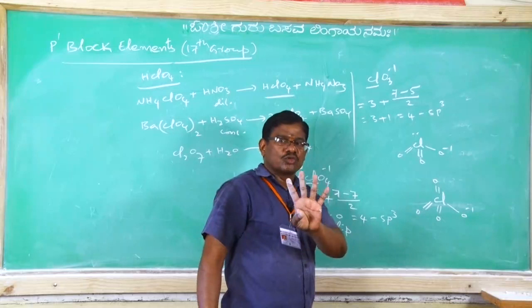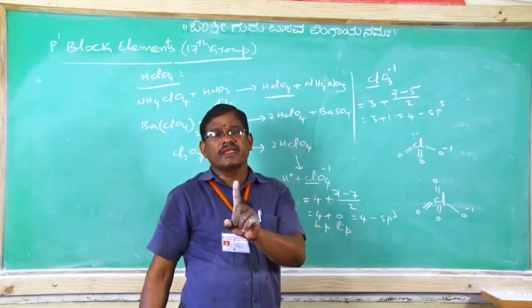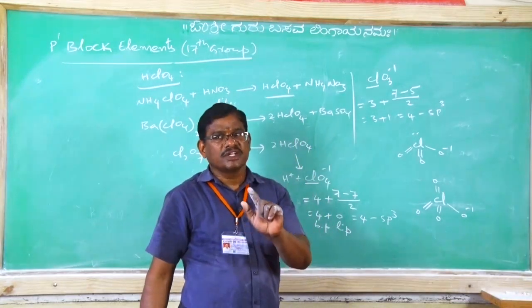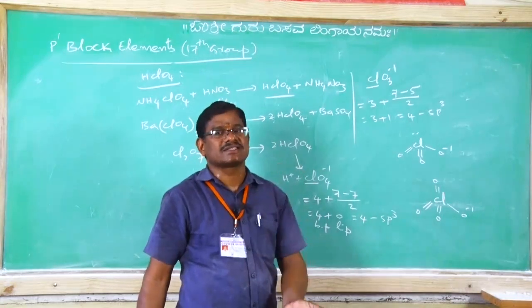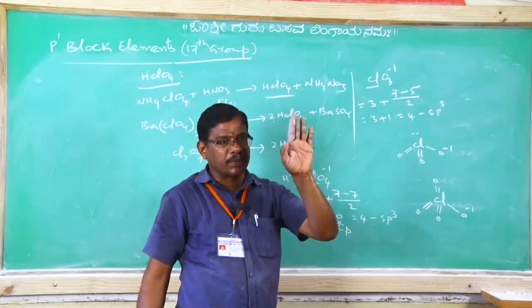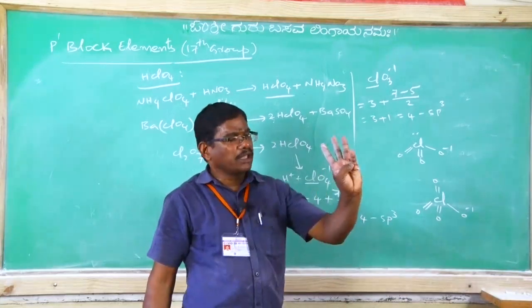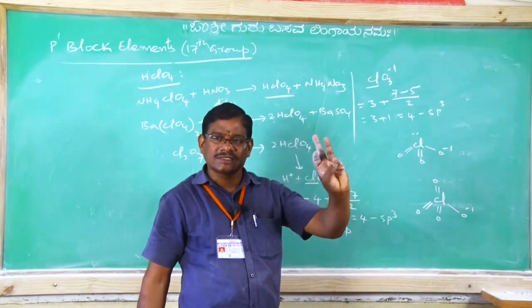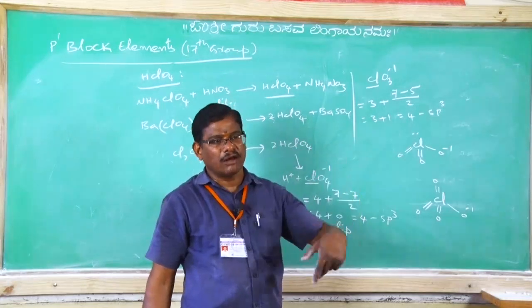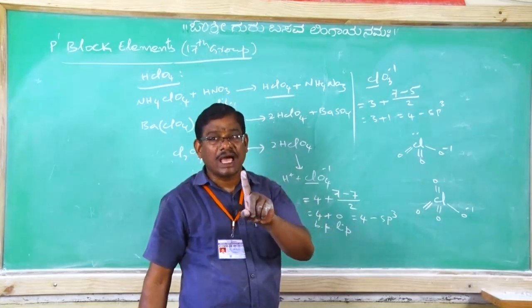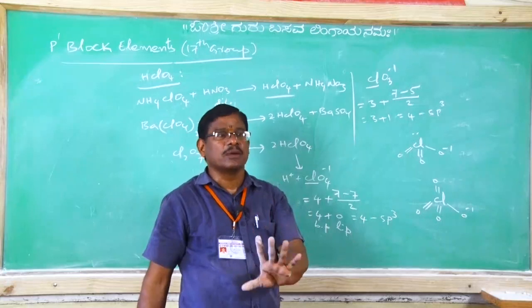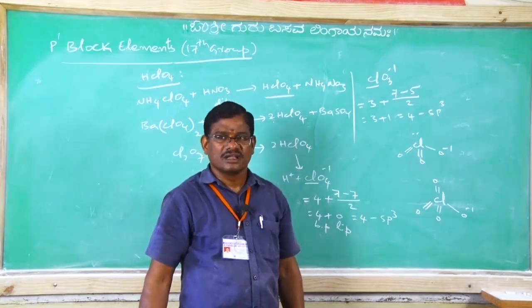One common thing you have to observe, every halogen atom in their respective oxy acids undergoes sp3 hybridization commonly. Clear, na? Maybe hypohalous, halous, halic and perhalic. In all of them, the central halogen undergoes sp3 hybridization. Clear?